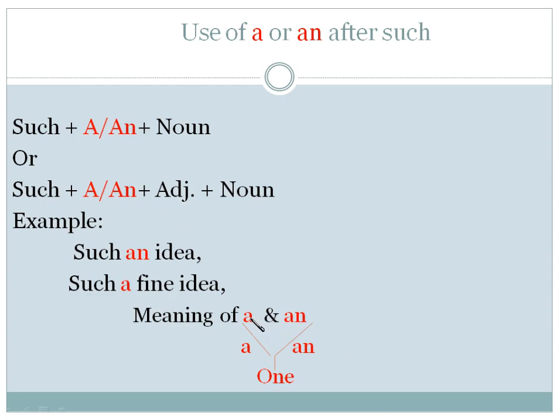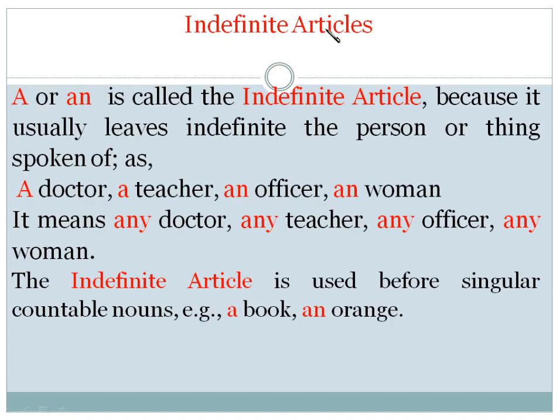What is the meaning of A or An? The meaning of A or An is one. Indefinite articles. A or An is called the indefinite article because it usually leaves indefinite the person or things spoken of, as a doctor, a teacher, an officer, a woman. It means one doctor, one teacher, one officer, one woman.